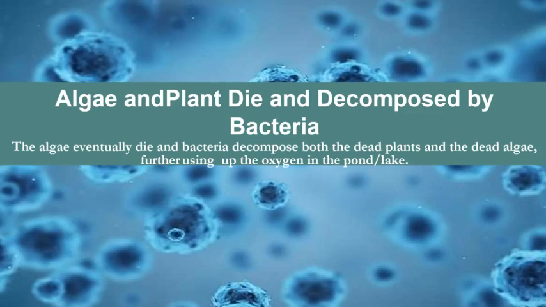So in the next step of eutrophication, algae and plants will die, and now since they are dead, the decomposition process starts, which is carried out by bacteria. So these bacteria will break down the dead bodies of the algae as well as the plants. During this process, they will consume all the oxygen present in that pond or lake ecosystem, so that the water will be low in oxygen. That condition is called anoxic condition. That means the water is without oxygen.